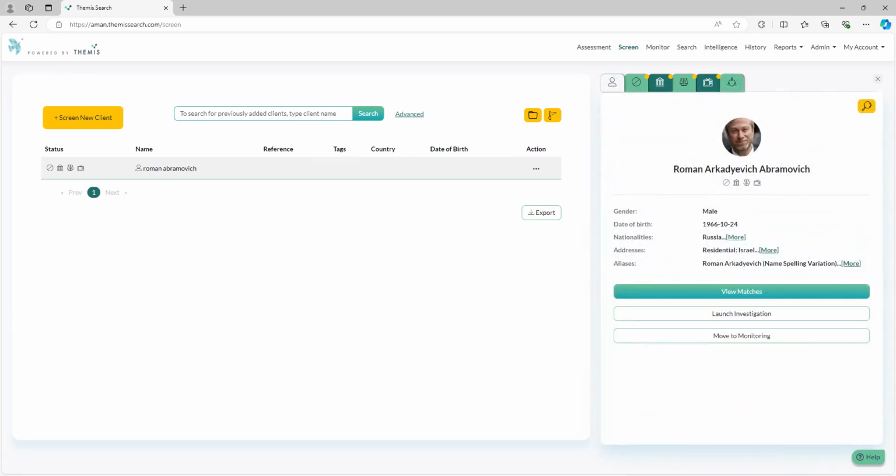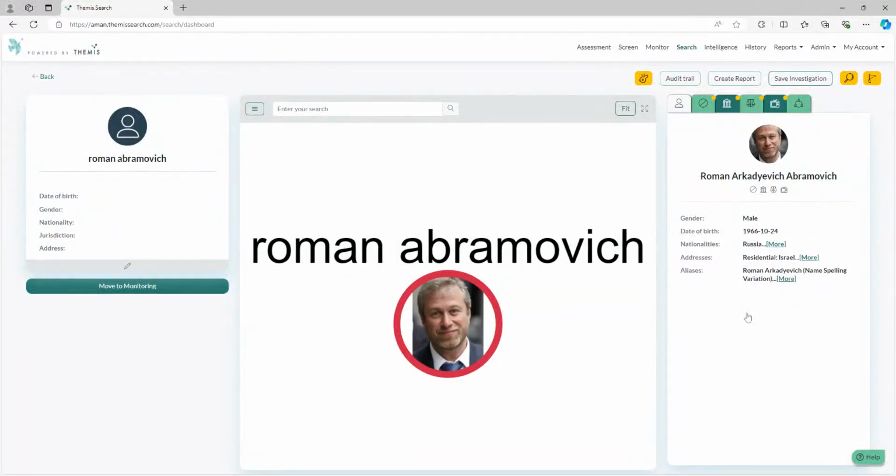If you then decide you want to consider taking on this client, you can do a detailed analysis and an enhanced due diligence through the search module. To move directly to the Themis search module, you can click Launch Investigation. Once in the module, you can now develop a detailed risk map showing you the separations of risks between the individual or company you have initially screened and any associated individuals or companies. You can see on the right hand side of the screen we have pulled through the screening data which we just sourced when performing our initial screening.